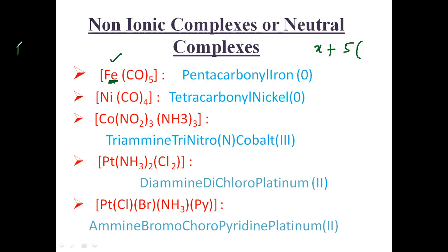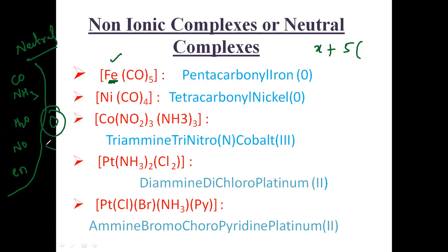You must remember these neutral ligands. Generally CO, NH3, H2O, NO, and en, that is ethylenediamine. They are neutral ligands, so they have zero charge. There is no charge for them.